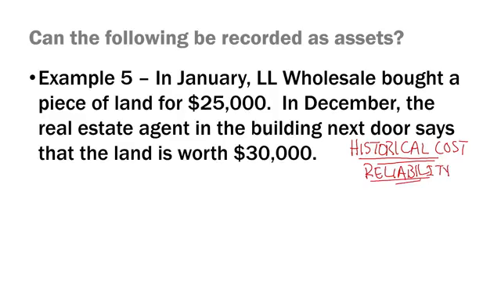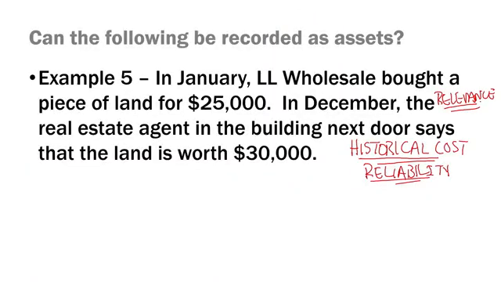The standard setters strive to set standards that yield financial statements with estimates that are relevant to the financial statement user and reliable to the financial statement user. So I'll add another term, relevance. So standard setters strive for relevance and reliability. Would it be relevant to the financial statement reader to know that LL Wholesale's land is worth $30,000?